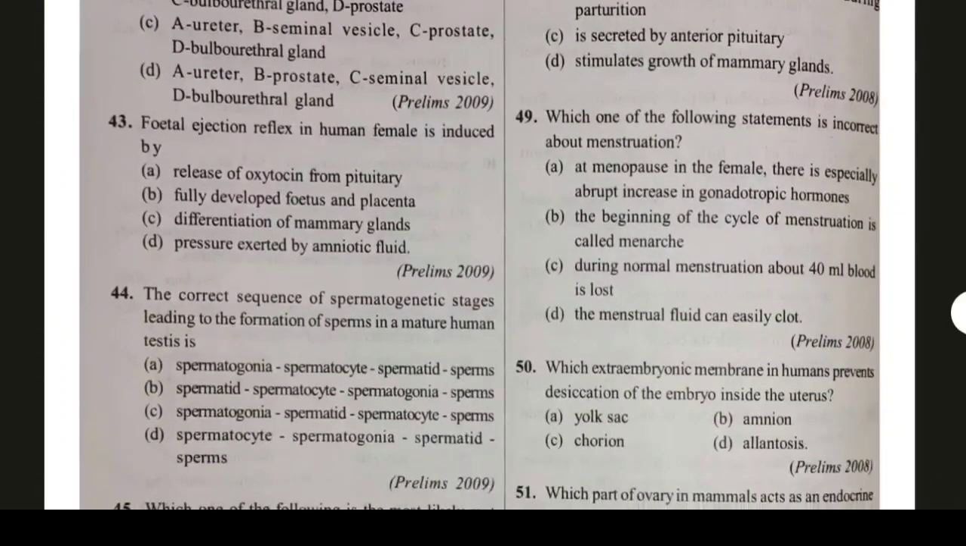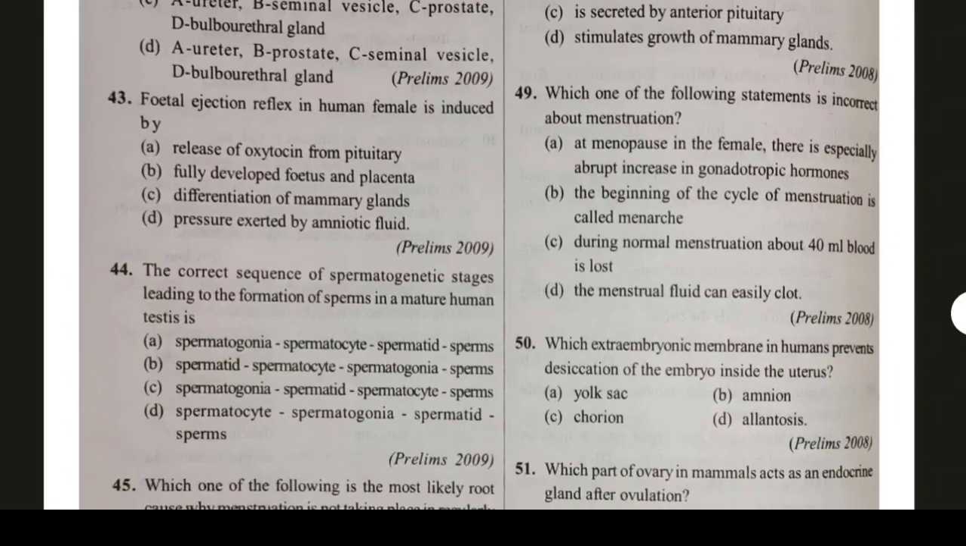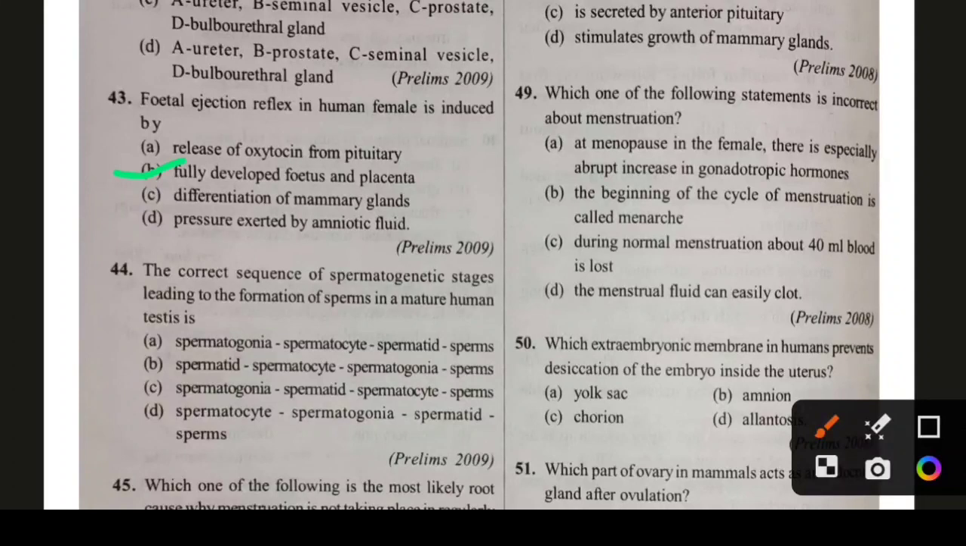Question number 43. Fetal ejection reflex in human female is induced by the fully developed fetus and placenta. Option B is the correct answer. Question 44, the correct sequence of spermatogenetic stages leading to formation of sperm, was also discussed earlier. It is a repeated and important question, so please make sure to revise it again. Option A: spermatogonia, then spermatocyte, then spermatid, then sperms.